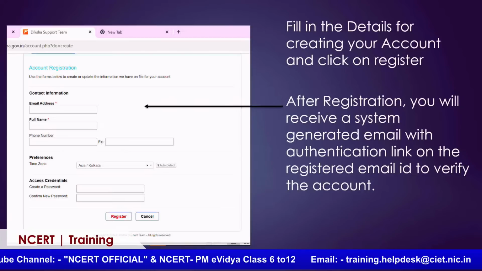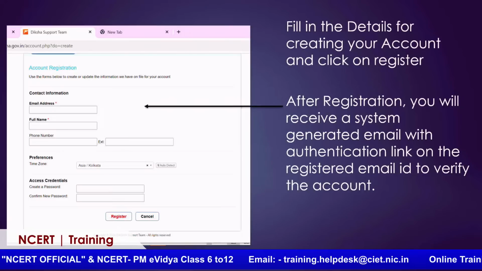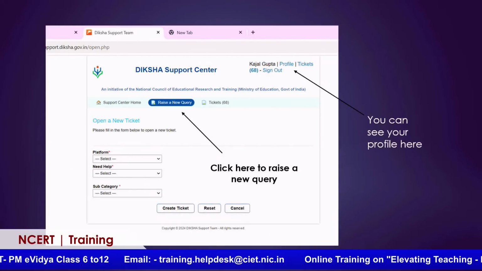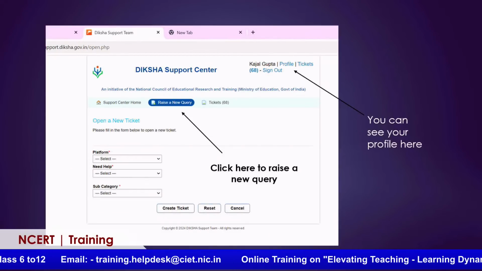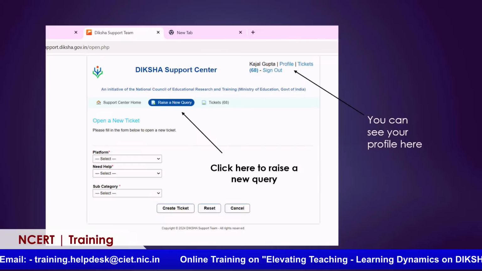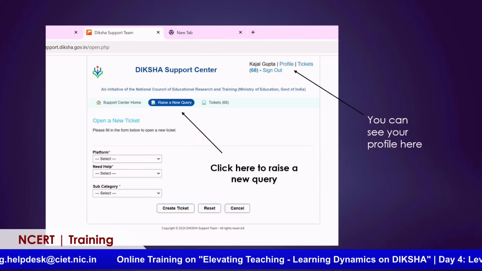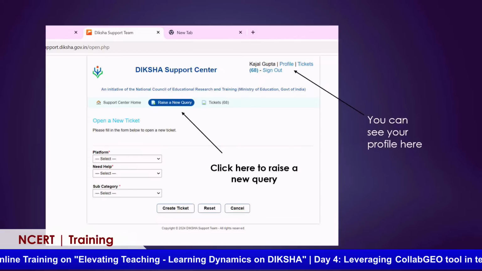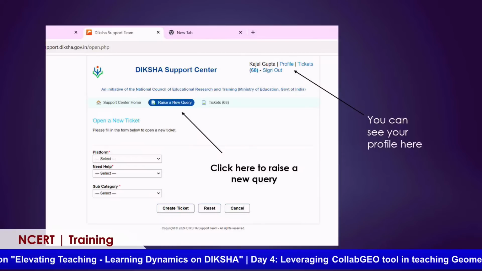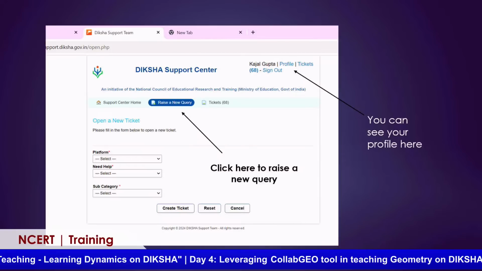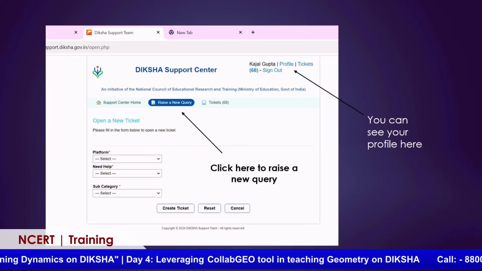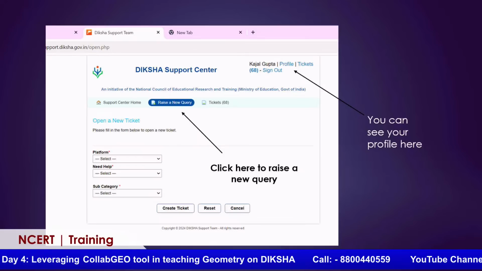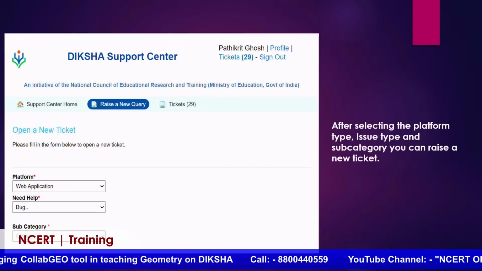Once you fill all those details, there is an option of attaching a screenshot or attaching a document. I would advise and request everyone to attach a screenshot of the issue. The reason is that it will help us see what issue you are facing. If tomorrow someone comes and says my app is not working, for us to resolve the issue we would like to know further details, like if there is an error coming or the app is crashing. So whenever you raise a query, please try to attach the issue screenshot as well.